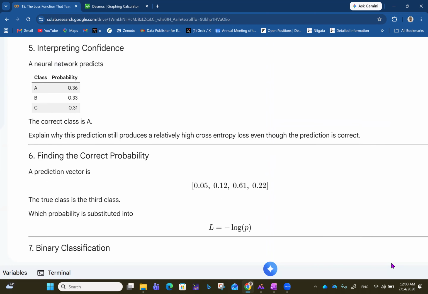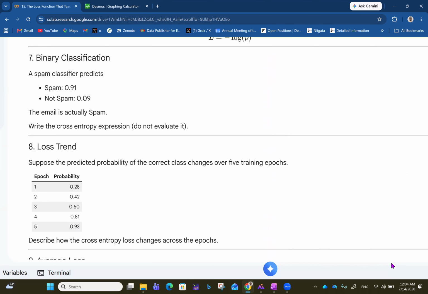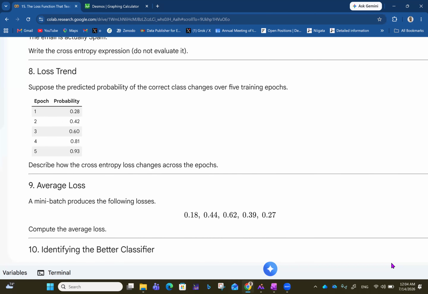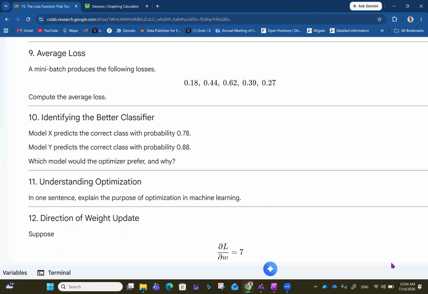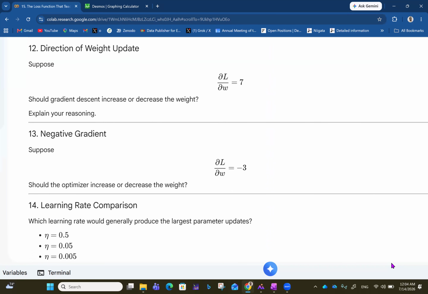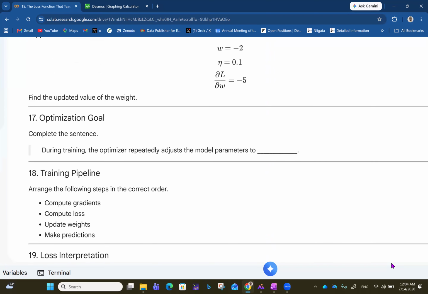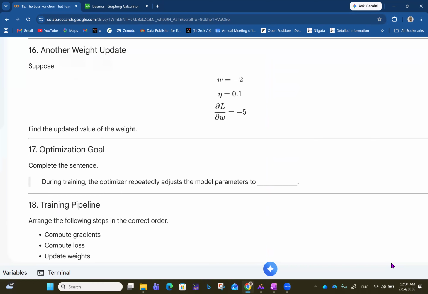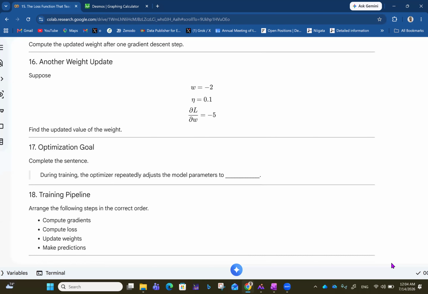Then five and six, seven and eight, nine, 10 and 11, 12 and 13, 14 and 15, and 16, 17, 18 can all be seen clearly now.